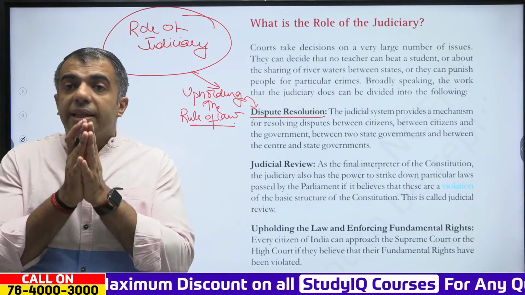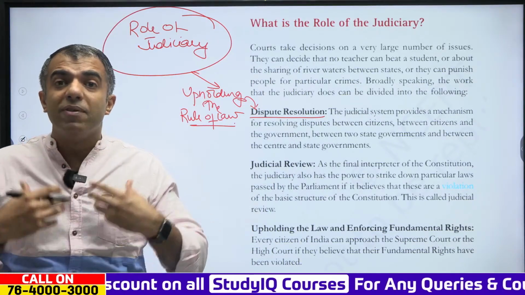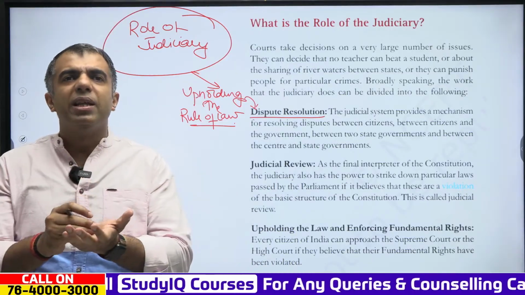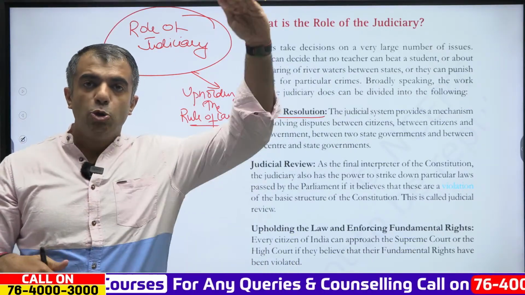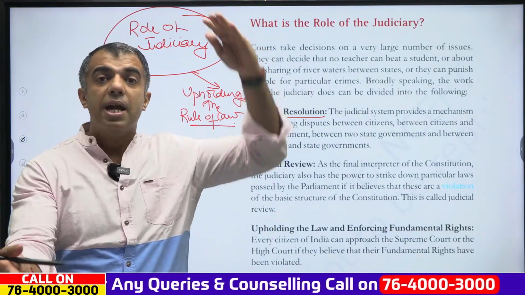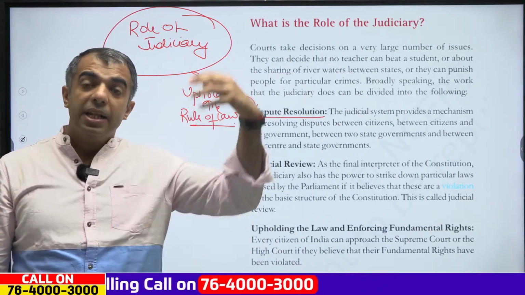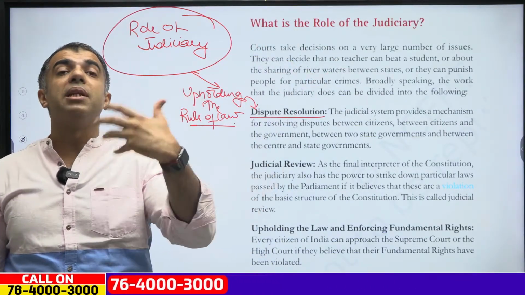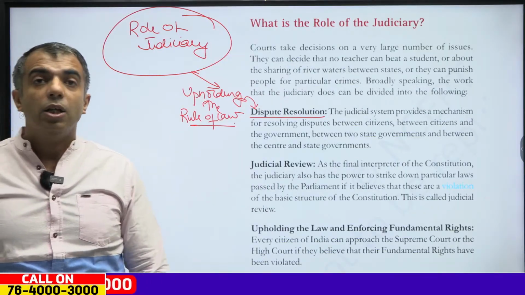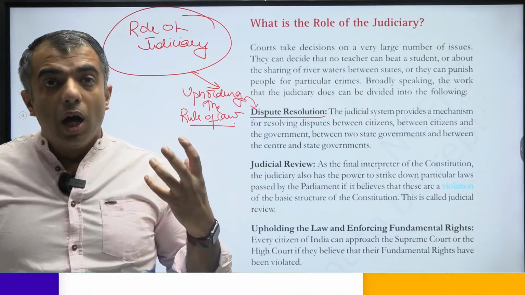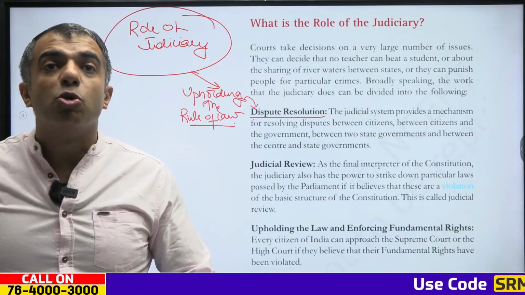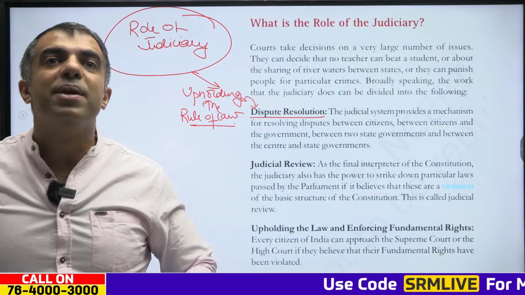Okay, and these disputes are not just between the citizens, it is between the government, the union government and the state governments, between various state governments, and even between the center and multiple state governments. Clear? So this is how the court ensures that this rule of law is implemented. Clear?